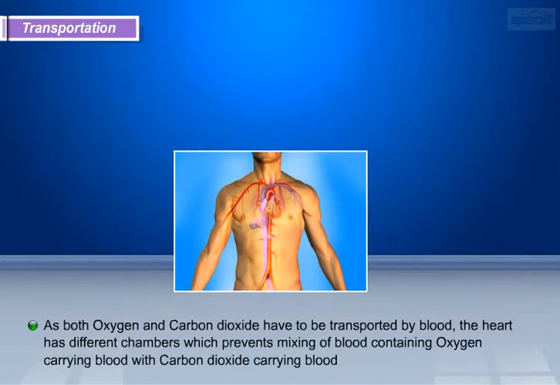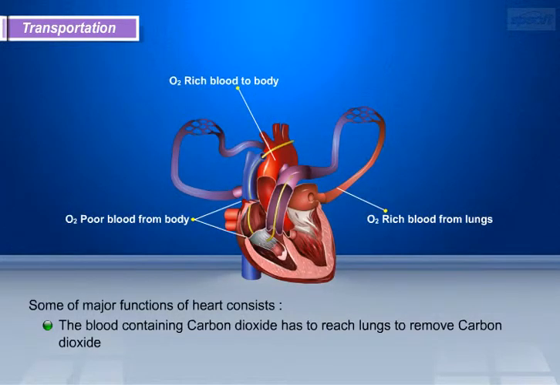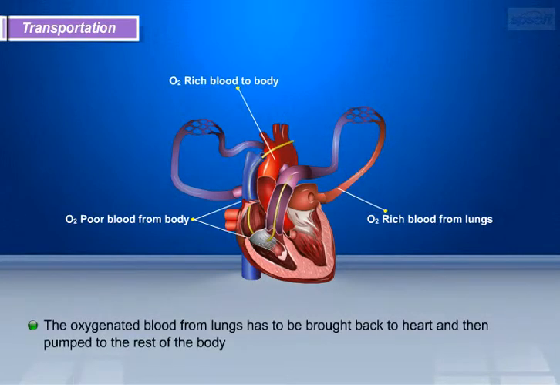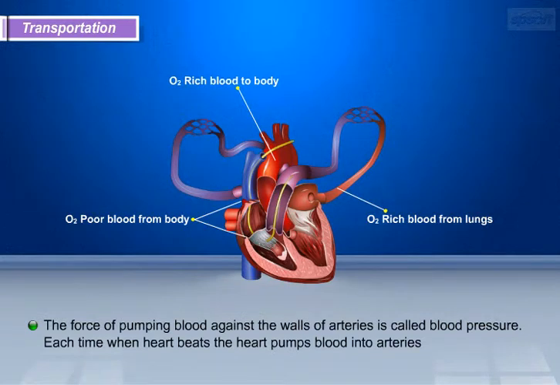As both oxygen and carbon dioxide have to be transported by blood, the heart has different chambers, which prevent the mixing of oxygen-carrying blood with carbon dioxide-carrying blood. Some of the major functions of the heart are: the blood containing carbon dioxide has to reach the lungs to remove carbon dioxide. The oxygenated blood from the lungs has to be brought back to the heart, and then pumped to the rest of the body. The force of pumping blood against the walls of arteries is called blood pressure. Each time the heart beats, the heart pumps blood into arteries.